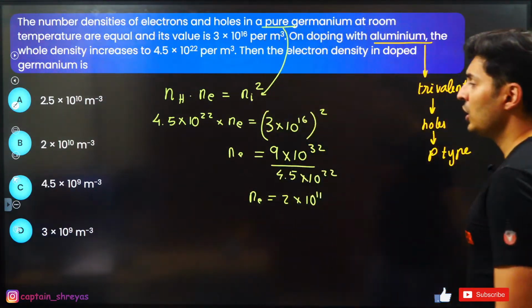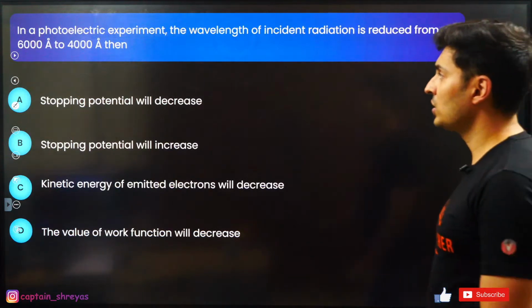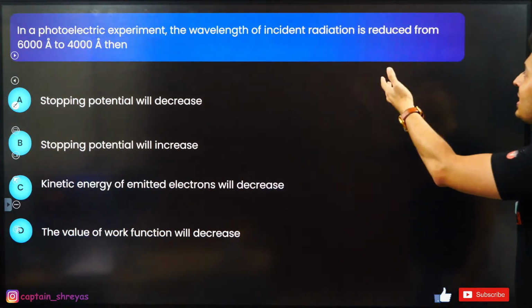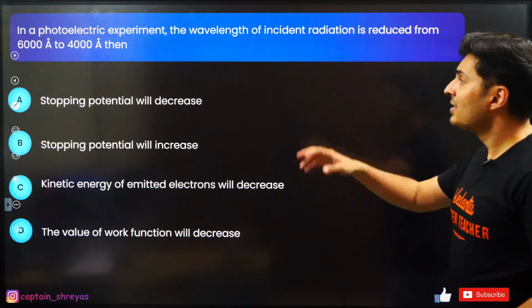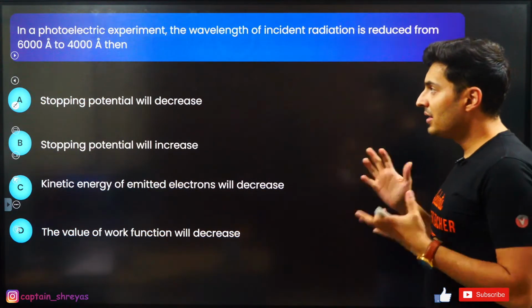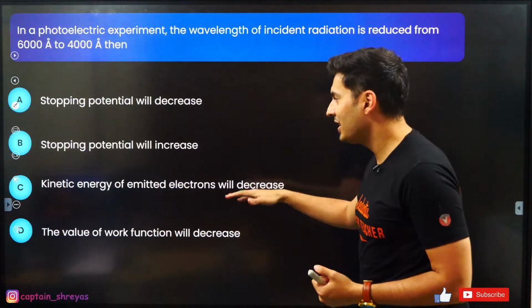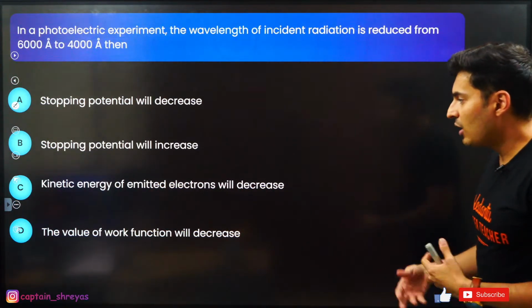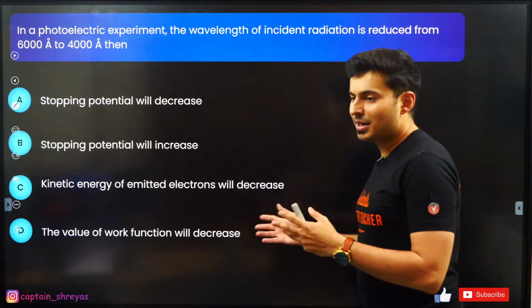So let's move ahead to the next question coming up on your screen. In a photoelectric experiment, the wavelength of the incident radiation is reduced from 6000 to 4000. Then will the stopping potential increase or decrease, or kinetic energy decrease, or the value of the work function decrease? Brilliant question, guys.